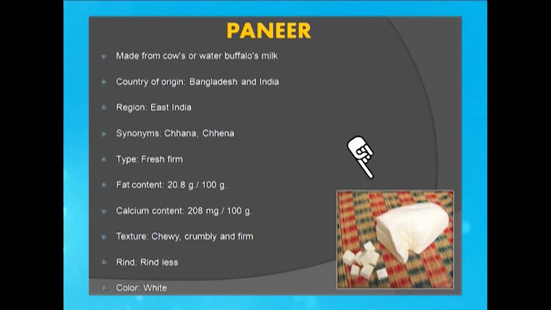No organisms are involved in production in the case of paneer, but it's been studied along with cheese because all other factors are similar, as we can study with respect to the other cheese types. Actually, the texture becomes chewy, crumbly and firm, while we have a rindless variety here. No paneer has any rind as such on it. The color is actually white.